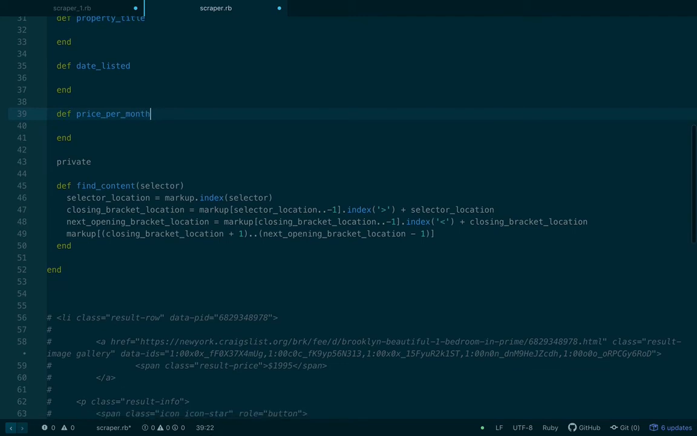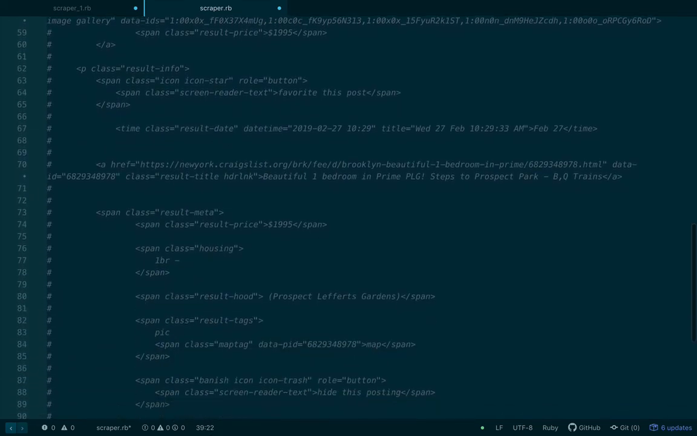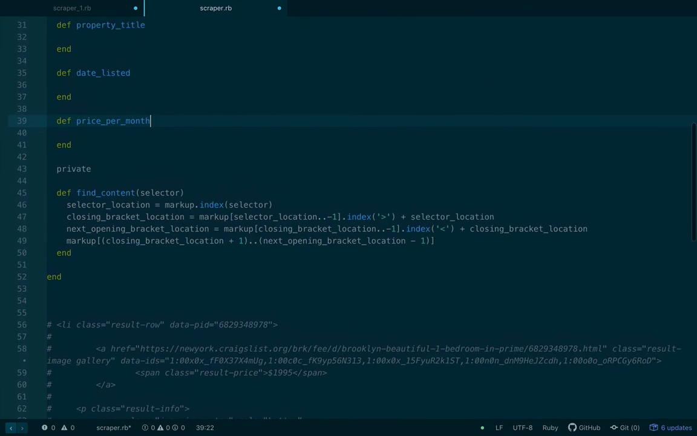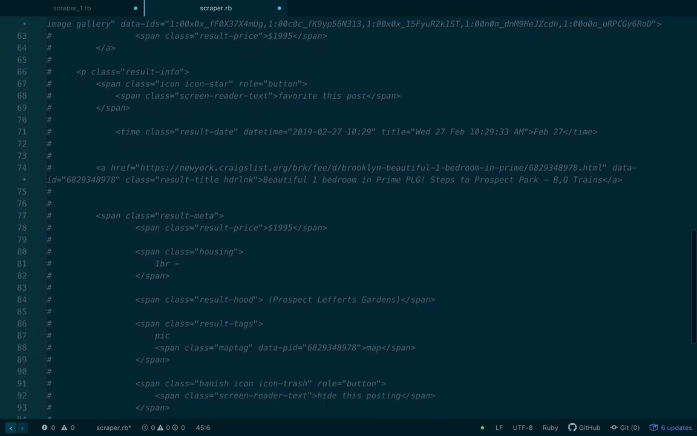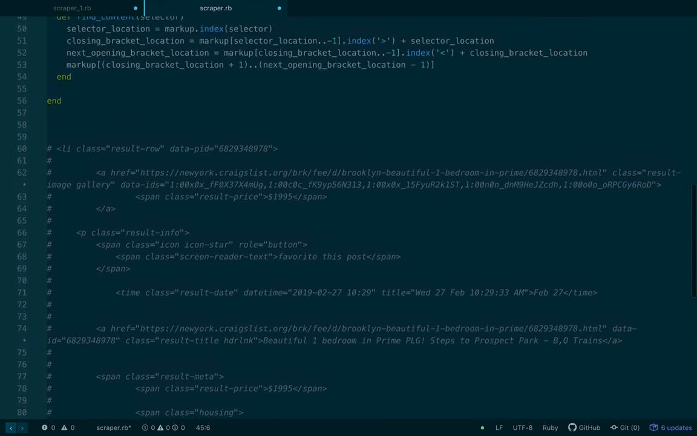And what else? Housing. I'm really not sure what to do with this housing thing yet because I don't actually know what that is. I know it's the number of bedrooms, but there's a dash and I haven't seen anything without the dash yet. Presumably that means there could be more data, so we're just going to stick with housing for now. And then I'm going to put the neighborhood.